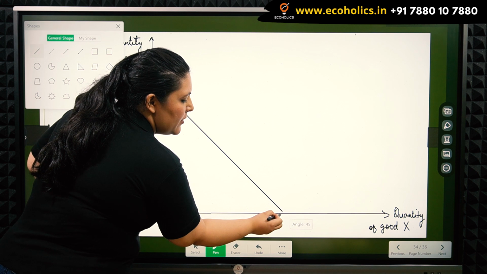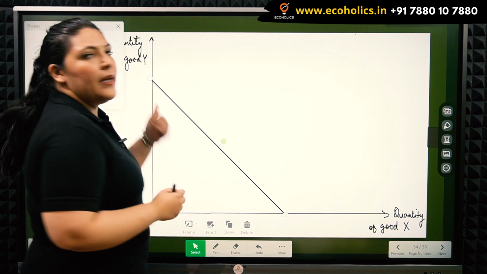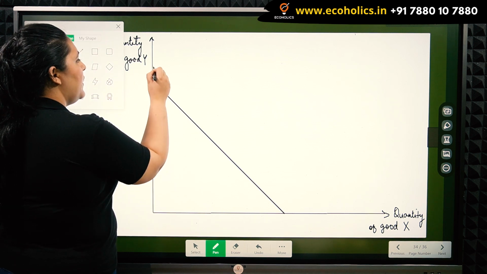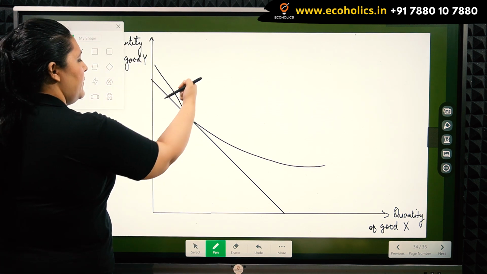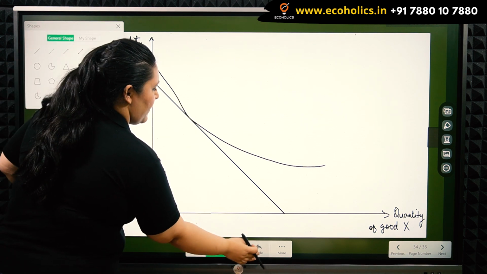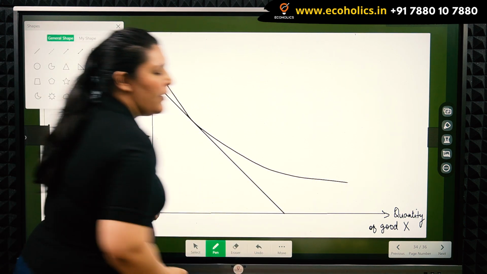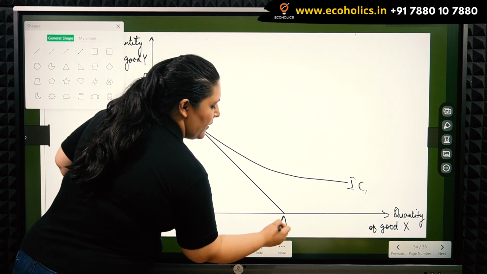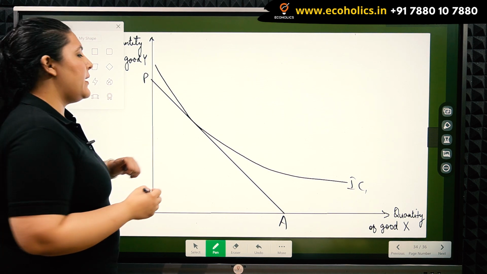Here we start with the original price line. We are assuming that good X is a Giffen good and good Y is a normal good. At this price line, the consumer, say, starts with an indifference curve IC1. So we have PA, which is the price line, and the indifference curve, which is telling us the utility value.